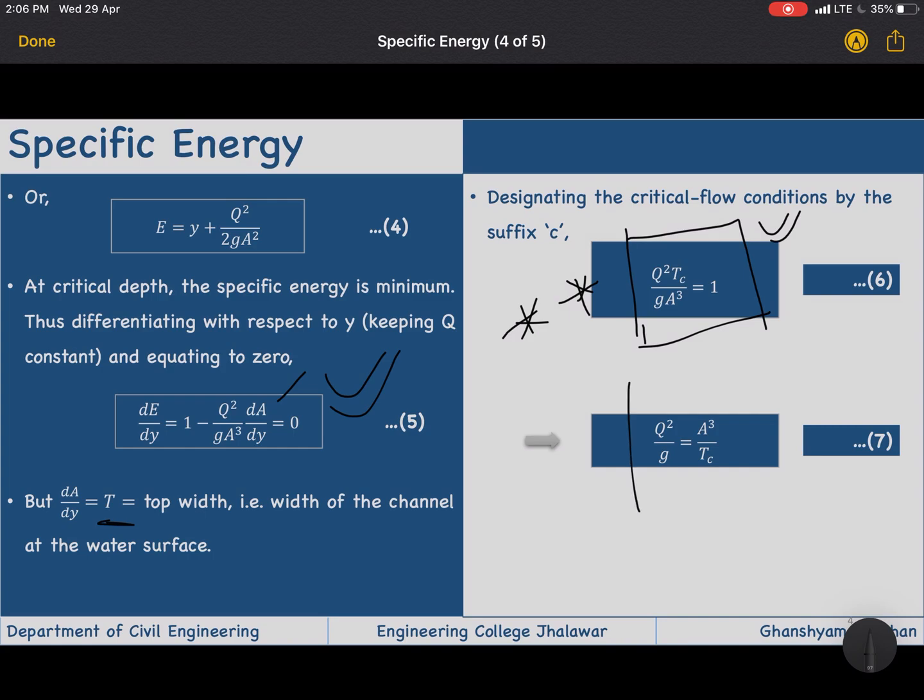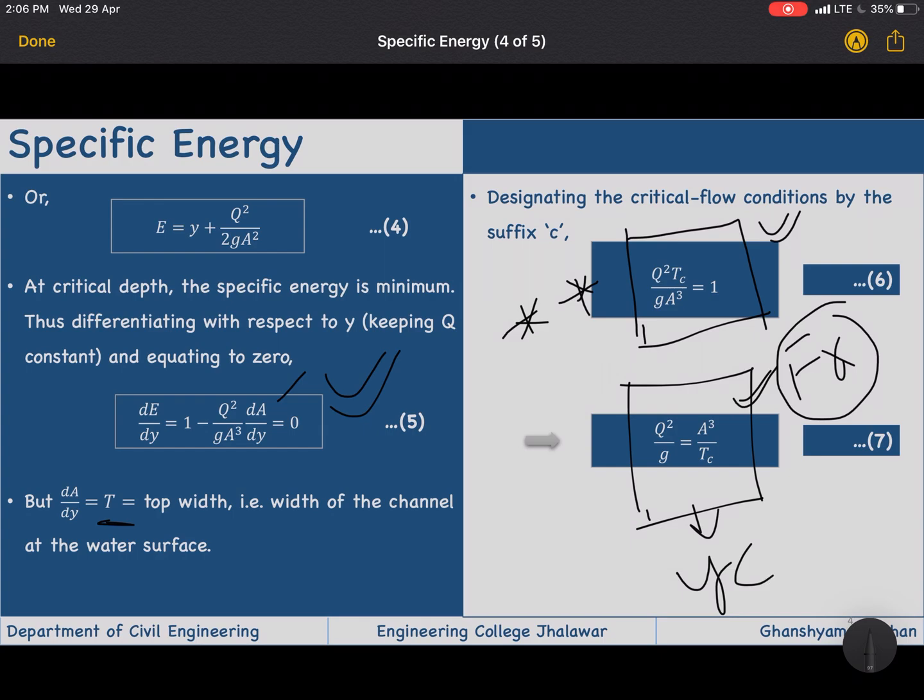For a critical flow we will see how this is related to the Froude number, and we will calculate the critical depth for different sections with the help of this equation only.